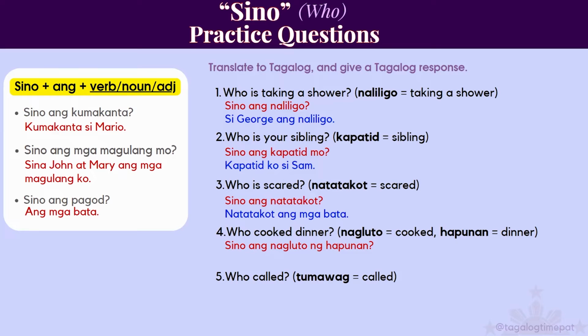So that's just sino plus ang plus a verb. Sino ang nagluto ng hapunan. Nang is the sentence marker before the noun. Si Lola ang nagluto ng hapunan. Lola cooked the dinner.